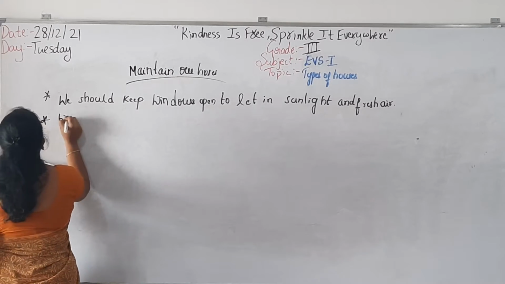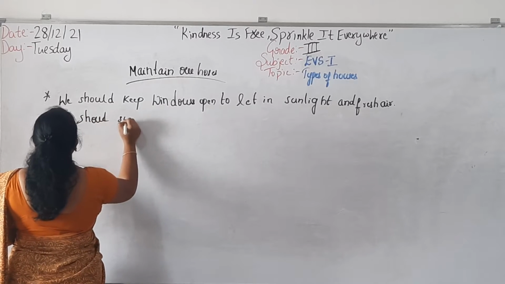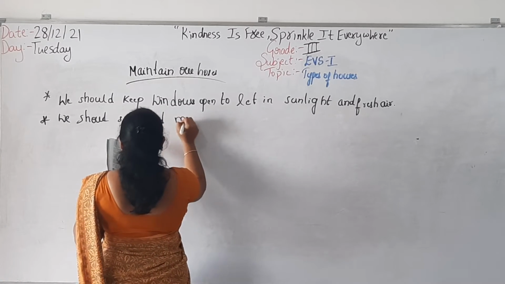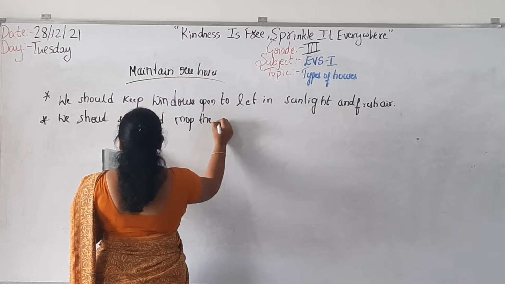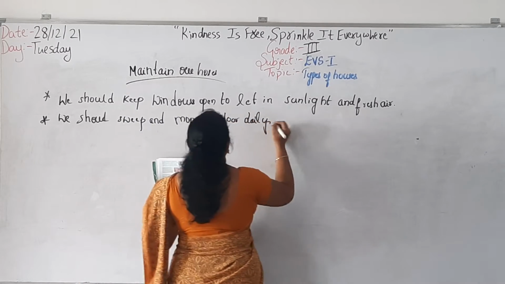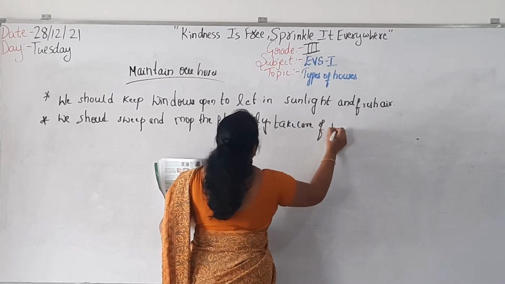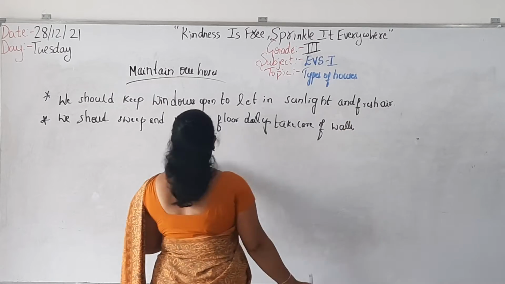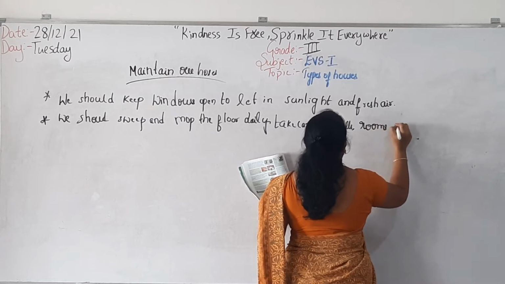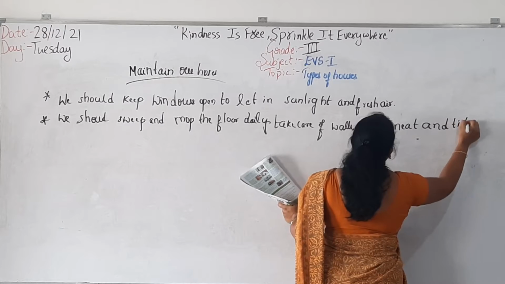We should sweep and mop the floors daily, and also we should take care of walls, next, and rooms neat and tidy. So after that, the sun will enter.